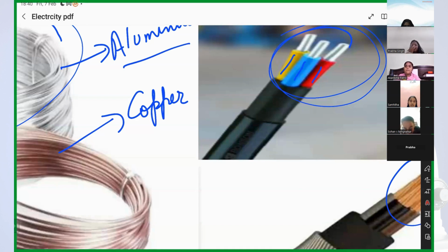That is plastic, in red, blue, and green color. Why do we have plastic here, guys? Because it is not made up of wood. It is an insulator. It will not allow electricity to conduct through it, so that we can touch the wire, right? And we will not get any electric shock.